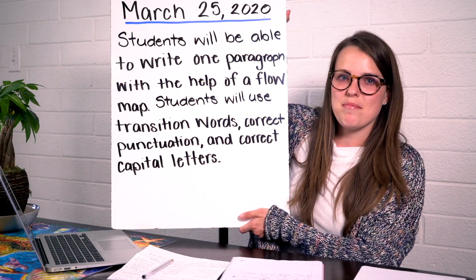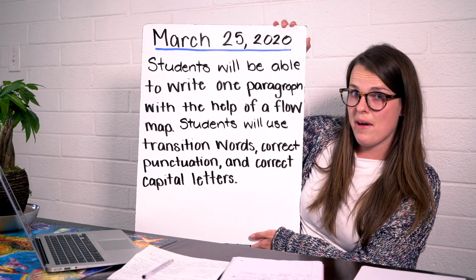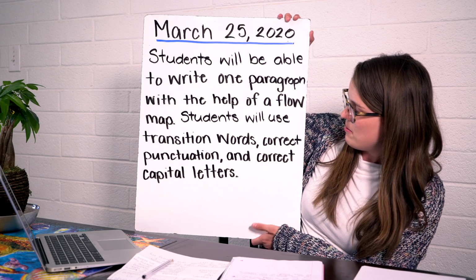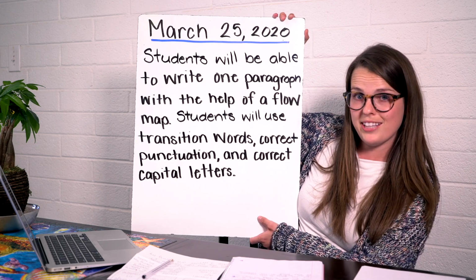So today, our goal is that you are going to be able to write one paragraph with the help of a flow map, and that you're going to be able to use transition words, correct punctuation, and correct capital letters, okay? We are going to be writing a narrative, and a narrative is a story. Okay, they can be fiction or nonfiction, but ours is going to be about your story, kind of like a journal entry of what you've been doing lately.